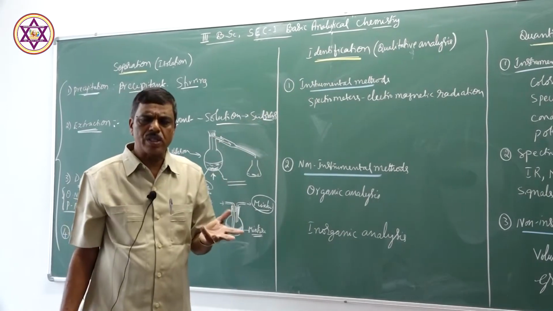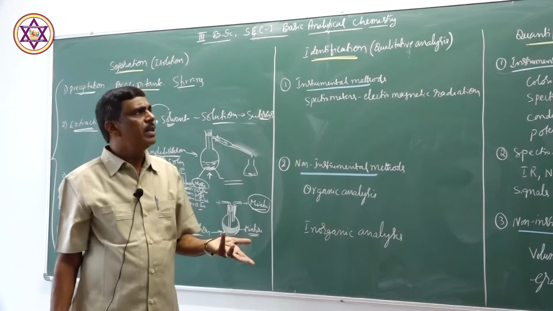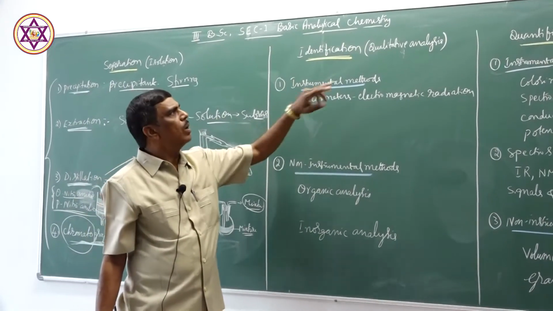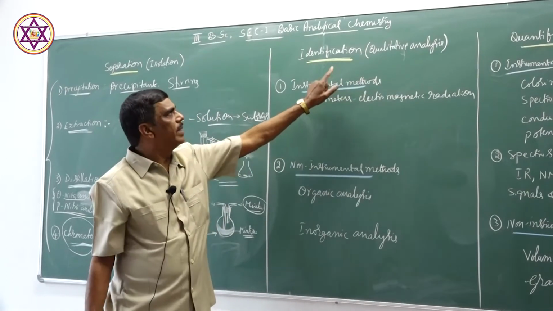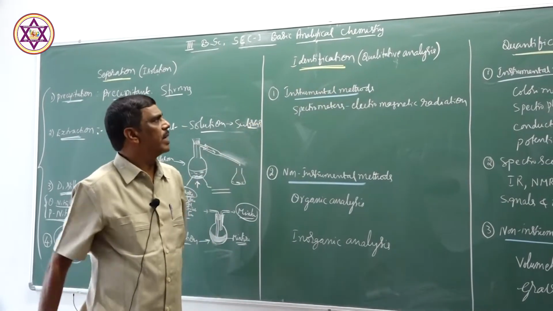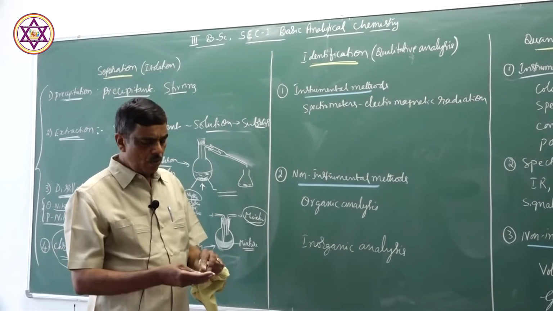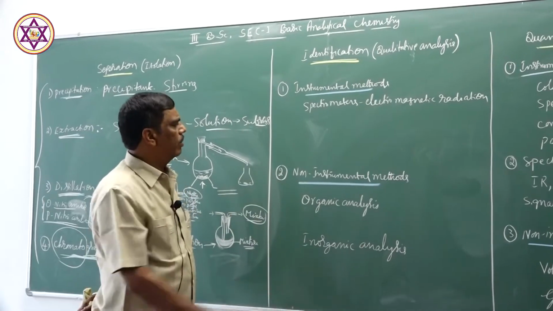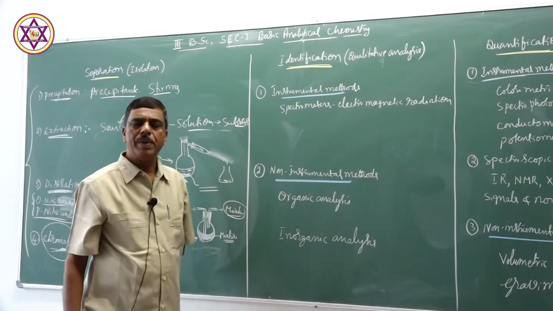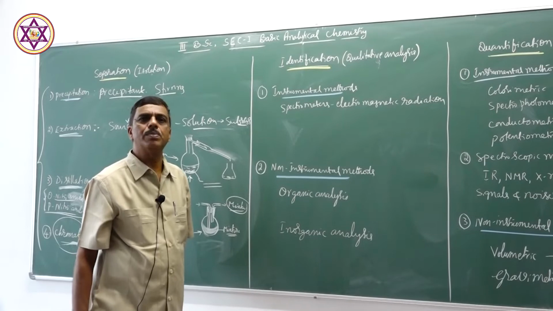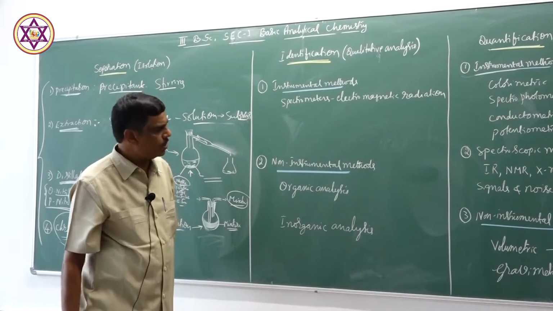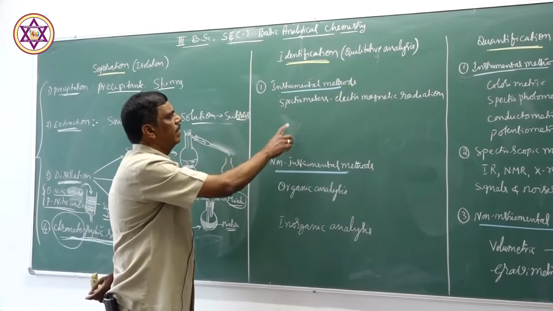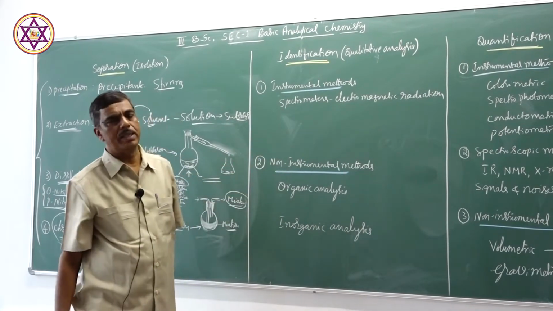Identification: the nature of the substance, the quality of the substance. What is that substance? That can be identified, characterized, and qualified by this identification step. In this step, there are two methods: one is the instrumental method, another is the non-instrumental method. Depending upon the nature of the substance, we can select either of these methods.